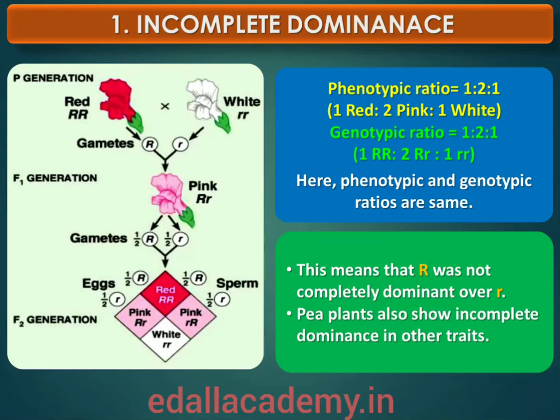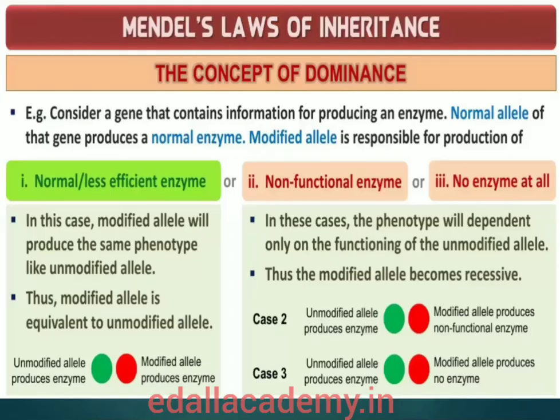which modifies the information that a particular allele contains. Let us take an example of a gene that contains the information for producing an enzyme. Now there are two copies of the gene, the two alleles. Let us assume one normal allele produces the normal enzyme that is needed for the transformation of a substrate. Theoretically, the modified allele could be responsible for the production of the normal or a less efficient enzyme, or a non-functional enzyme, or no enzyme at all.